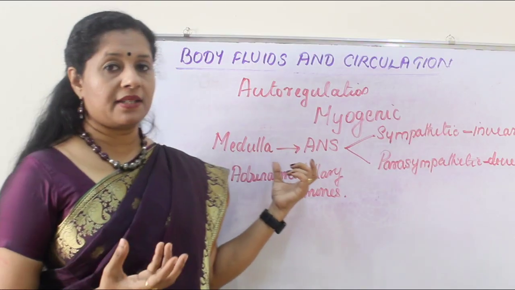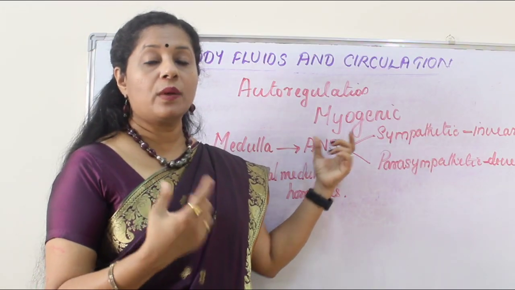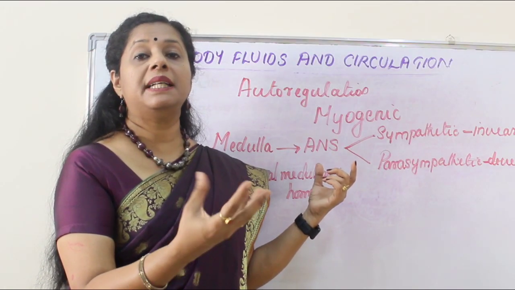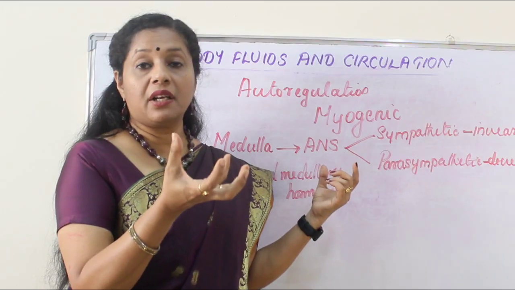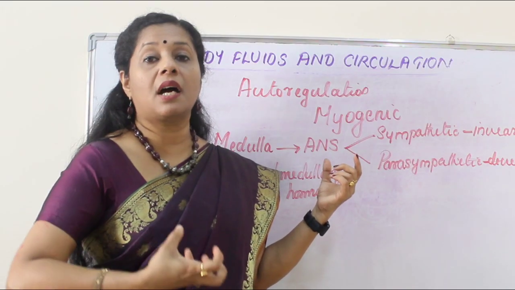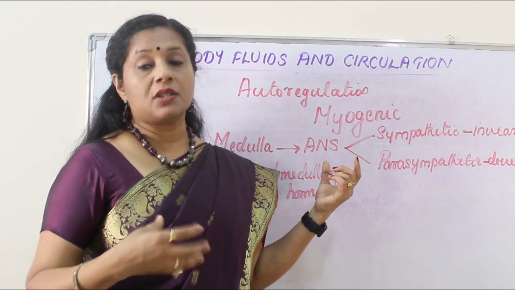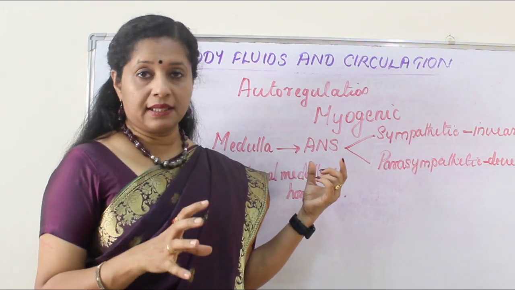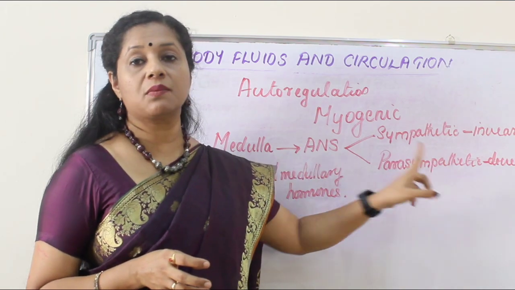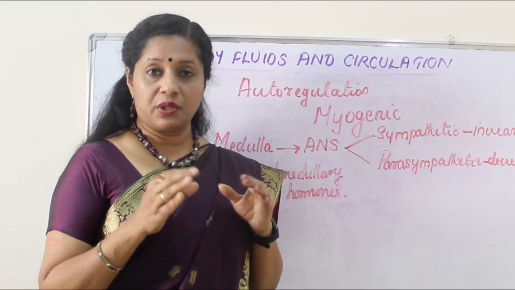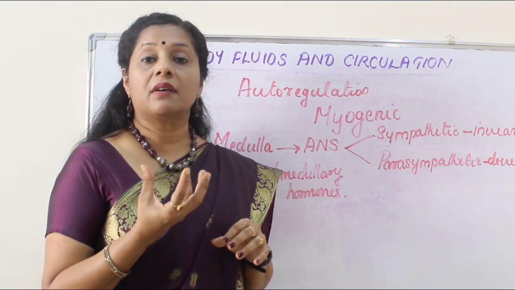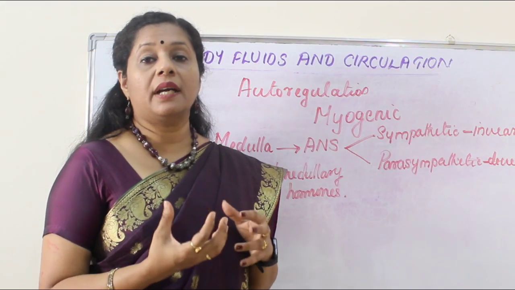So, medulla will send message through the ANS. ANS through its sympathetic nerves will tell the heart muscles to start beating faster, or the ventricular contraction becomes more powerful. As a result, more blood will be pumped out, that is cardiac output will increase. So heart rate can increase. On the other hand, the same medulla will send message through ANS, but this time parasympathetic nerves will go and tell, okay fine, you just slow down a little bit. That means the heart rate will come down or the ventricular contraction is little reduced, so that the cardiac output is also reduced.